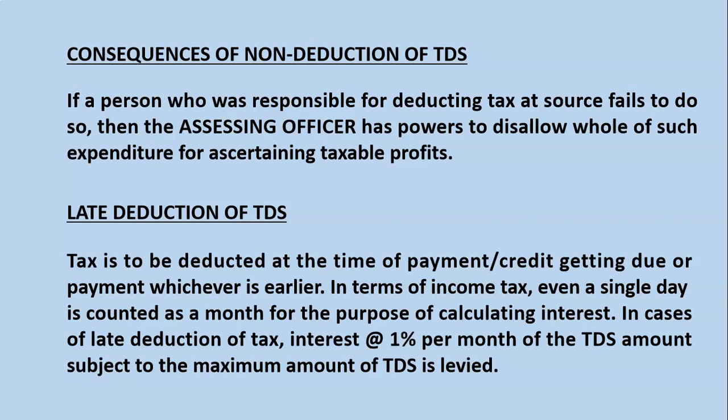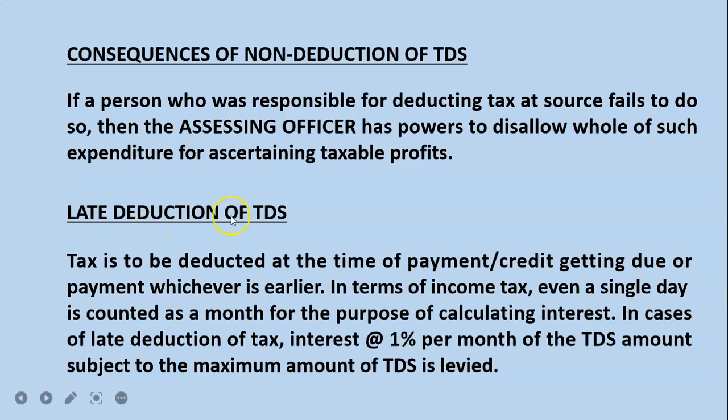If he disallows those expenses, automatically your profit will increase, and on that you will be making the payment to the income tax. So it is better to deduct TDS regularly once your payment, of the nature of payment, has exceeded the threshold limit.